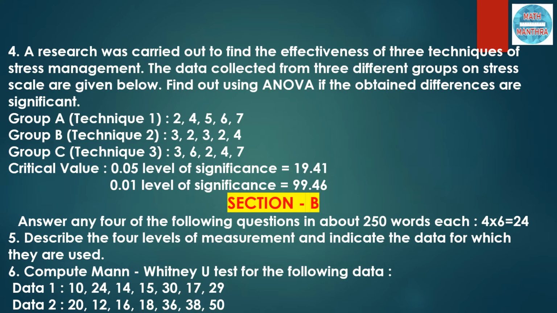Next is question number 6: compute the Mann-Whitney U-test for the following data. Again, the Mann-Whitney U-test is yet another important question which is always there in all question papers. Data 1 and data 2 are given. Apply the method that is to be used to find the Mann-Whitney U-test. Here again, the critical value is not given, so we can just find the requirements based on the Mann-Whitney U-test. Testing significance is not possible here since we are not given the critical value from the given data.